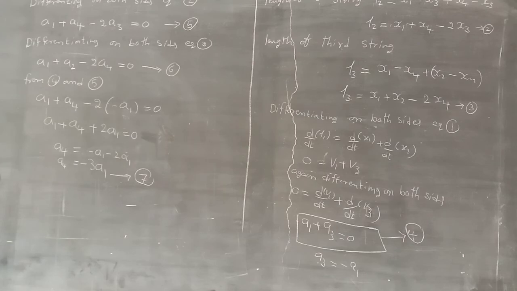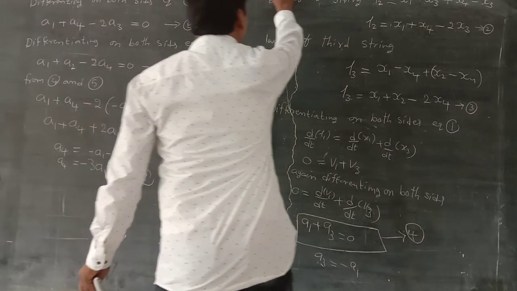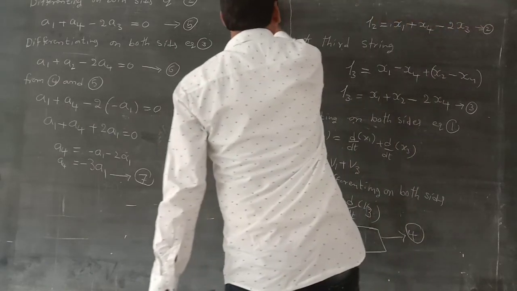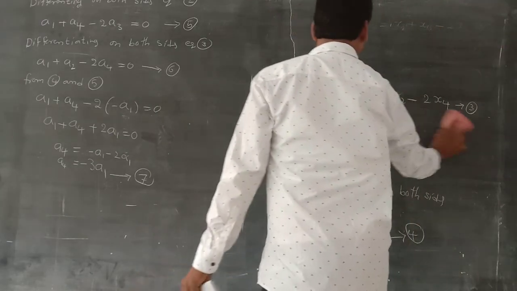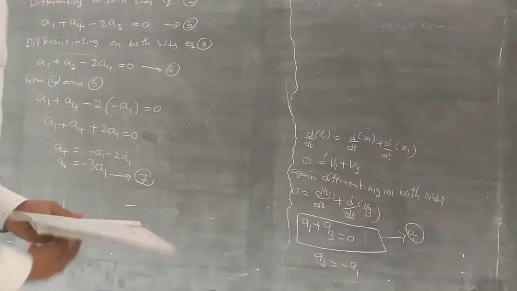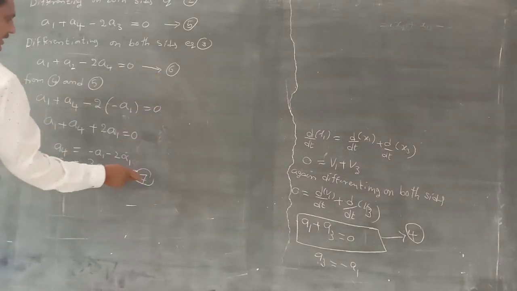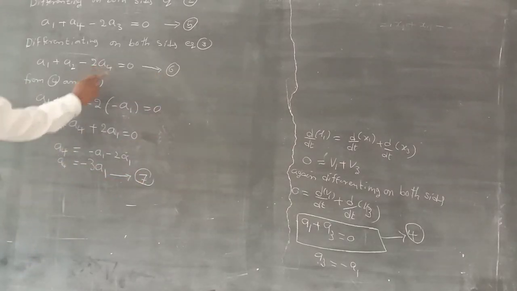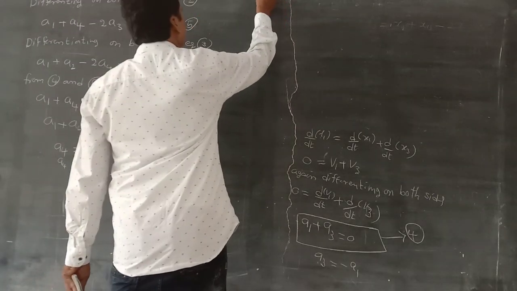Okay. From equations 6 and 7, substitute a4 equal to minus 3 a1.